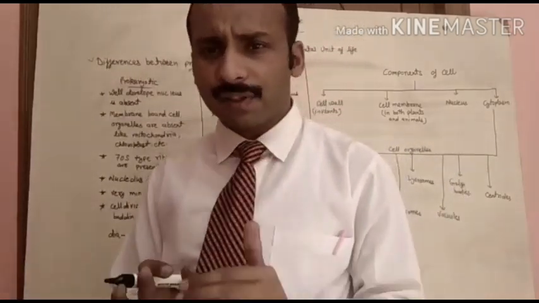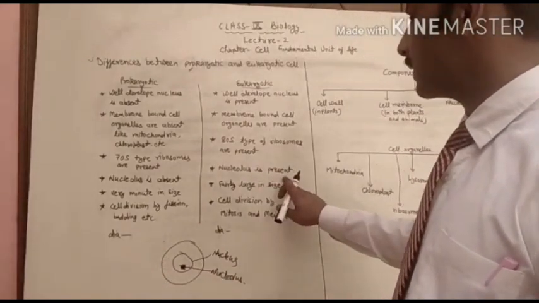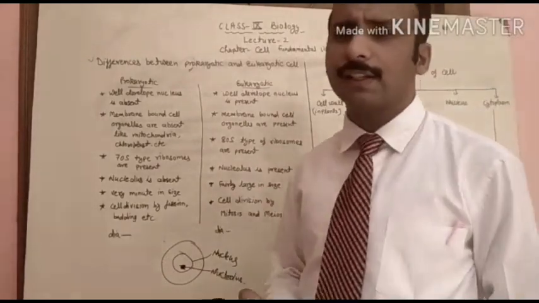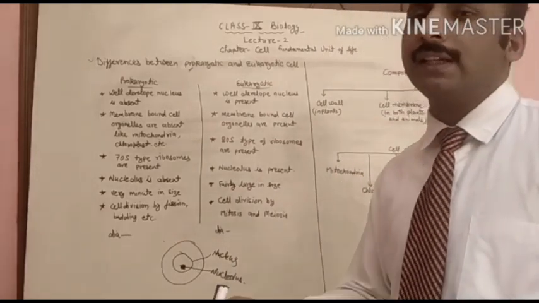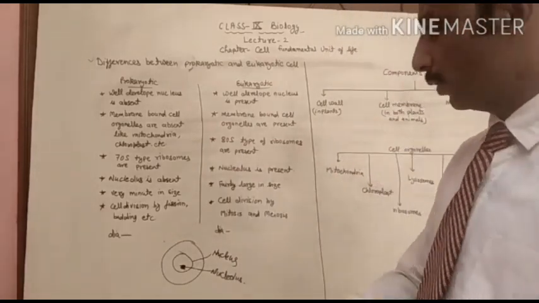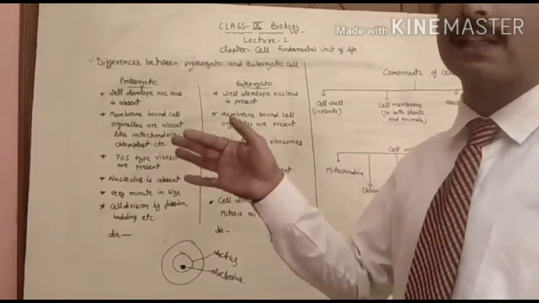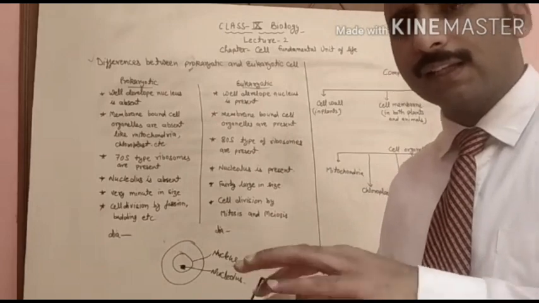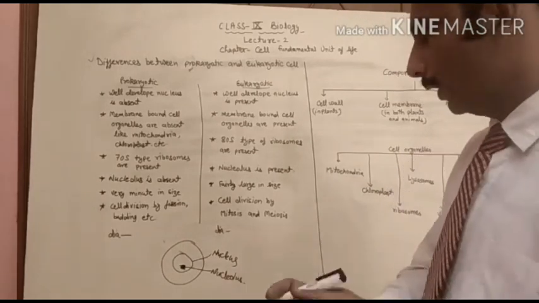Nucleolus is absent in prokaryotic cells and present in eukaryotic cells. The nucleolus is present inside the nucleus, and the nucleus is situated inside the cell.